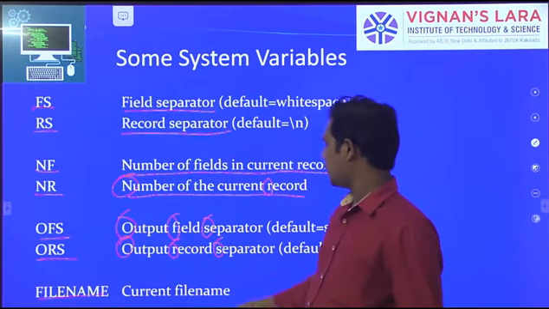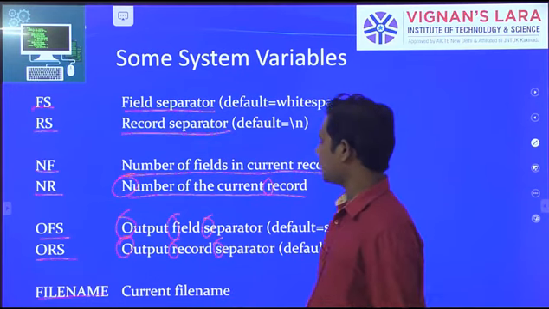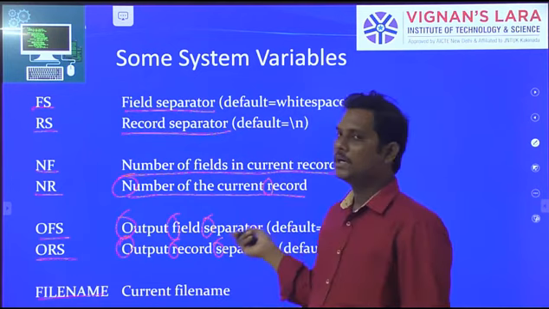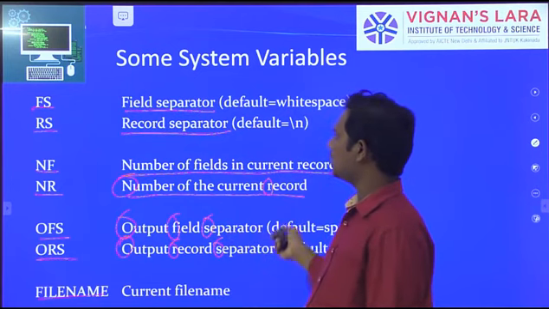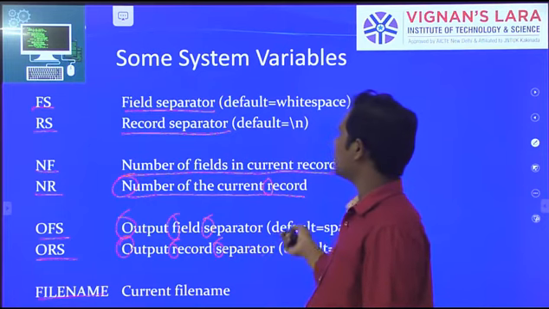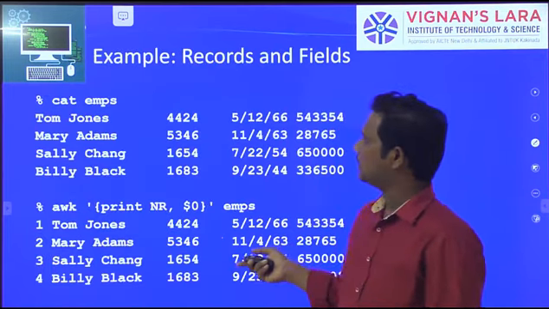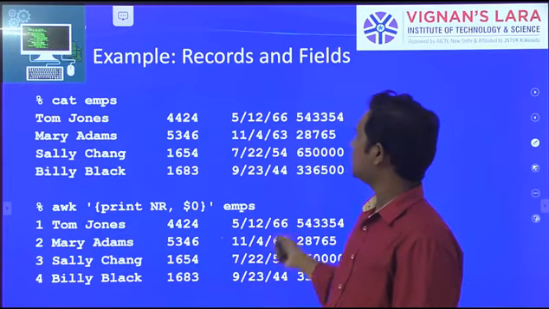Next, FILENAME, the current file name. Some system variables are used to execute programs using the AWK command. Okay, next, here is a small example of how it is working.